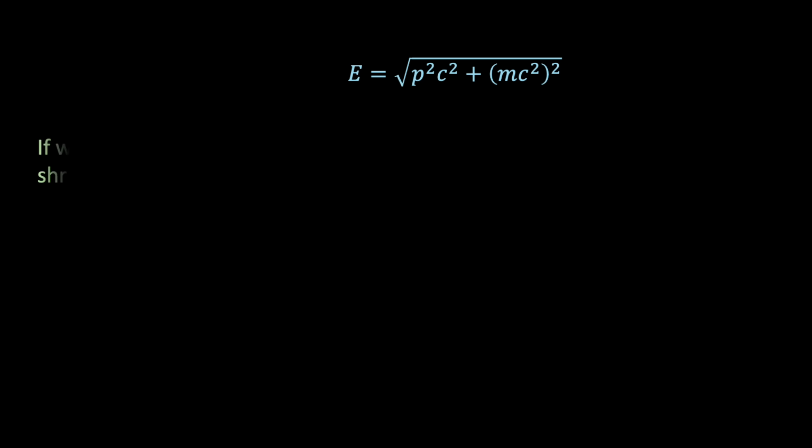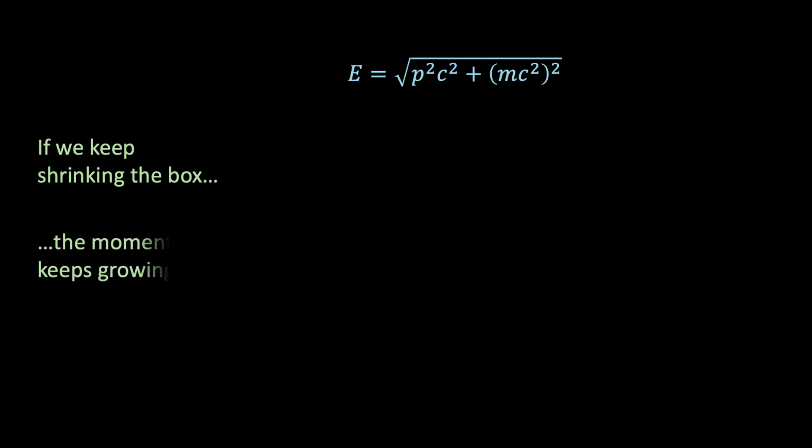And so we see that if we keep shrinking the box, the momentum will keep growing, and therefore so will the confinement energy. And eventually, it becomes so large that the first term in our relativistic energy equation completely overwhelms the second. In this case, we're in what's called the ultra-relativistic limit, where the particle's motion energy is vastly greater than its rest mass energy.